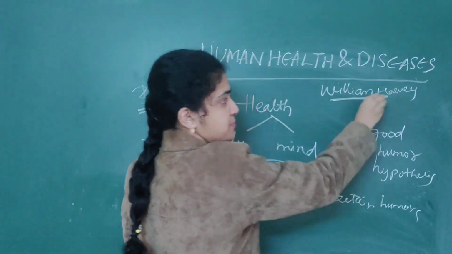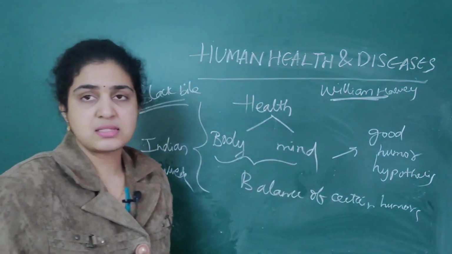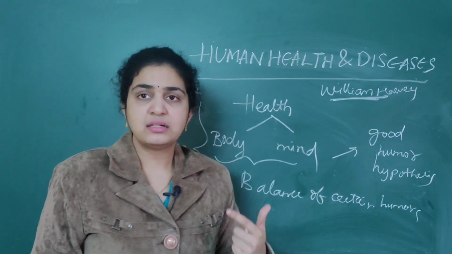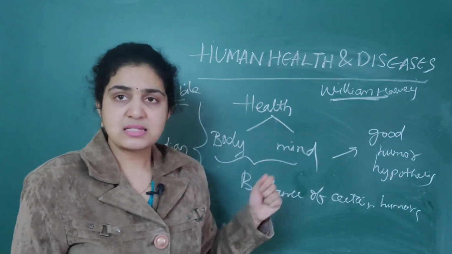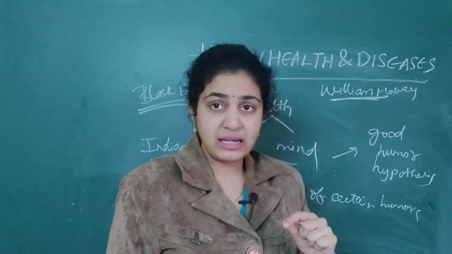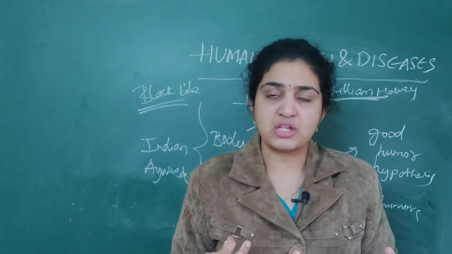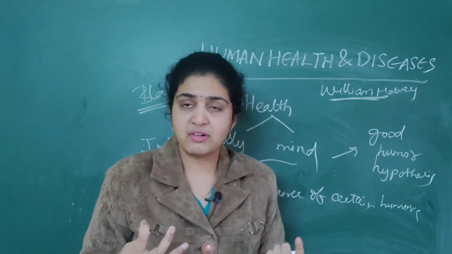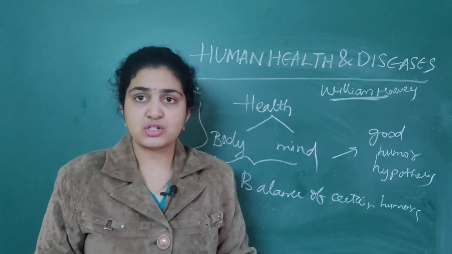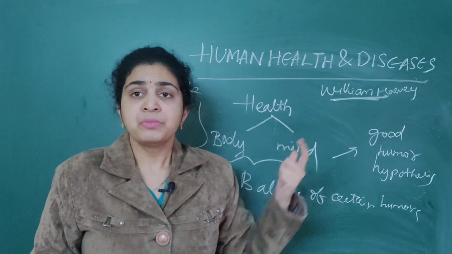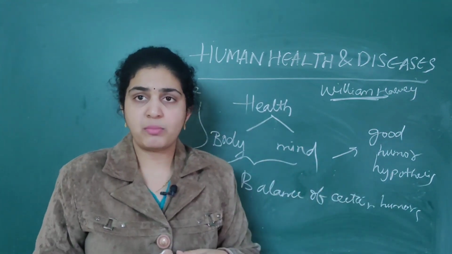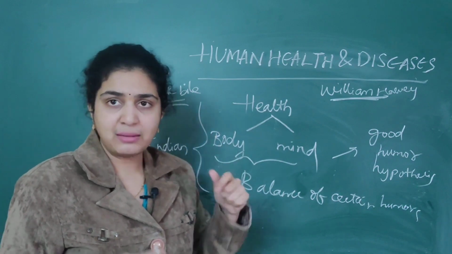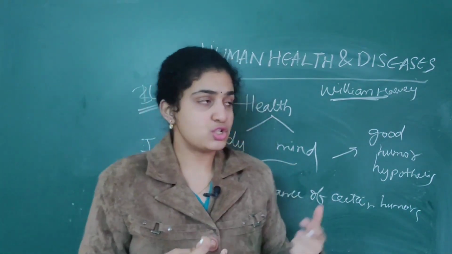What is the speciality of this scientist? William Harvey demonstrated that persons with black bile will not have high temperatures, while others who are infected or have fever will have high temperatures. How did he measure? He measured using thermometers. Earlier, they thought that persons with black bile would have high temperatures.